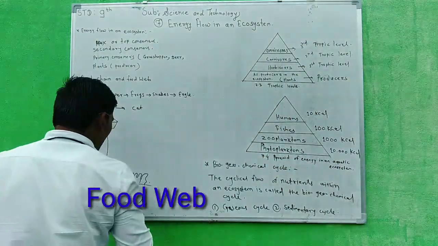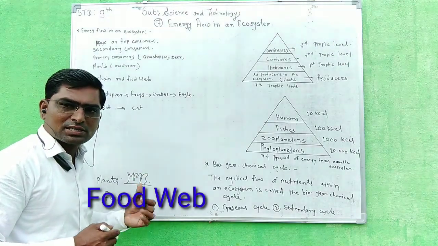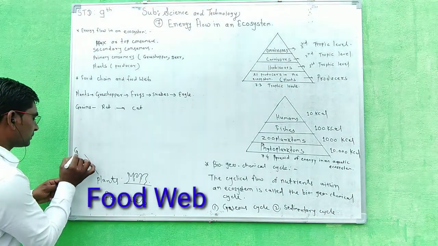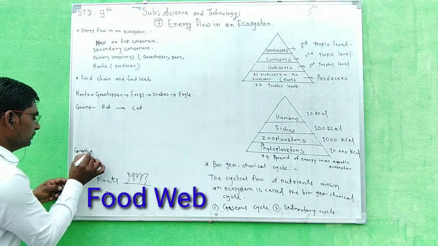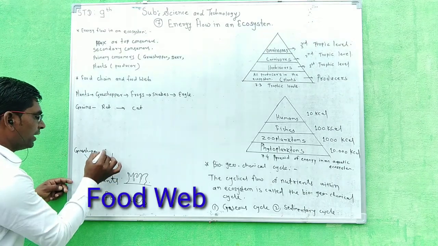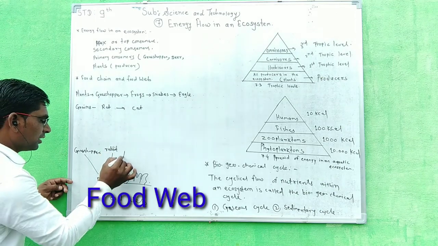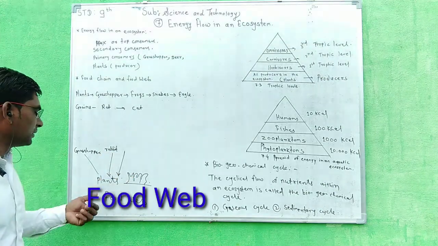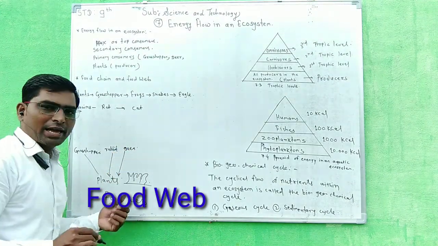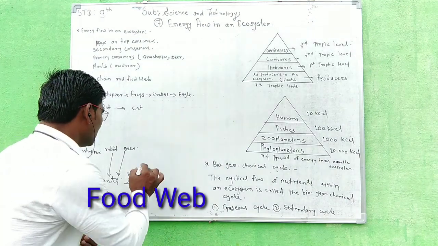So look at these plants. Which animals eat plants? First grasshopper. These plants are also eaten by the rabbit, and by the deer, as well as the fruits are also eaten by the monkey.